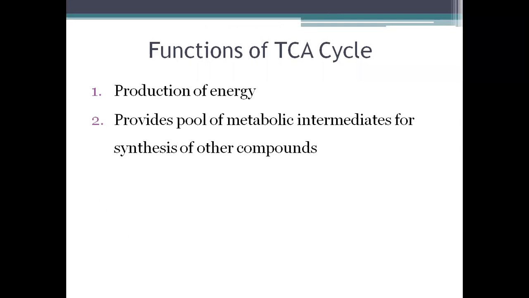What are the functions of the TCA cycle? First and foremost, production of energy. We know it very well. Second, it provides a pool of metabolic intermediates for the synthesis of other compounds. Now we have seen that the TCA cycle consists of 8 sequential reactions, among which various intermediates are being produced.